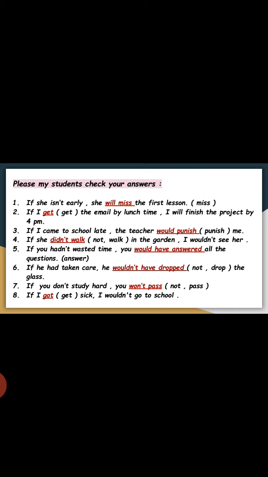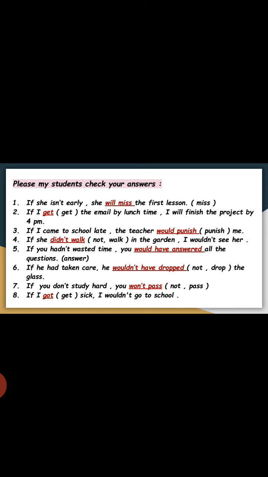Let's go to the 5th example. If you hadn't wasted time, you ___ all the questions. We have hadn't wasted. Had plus verb 3. If we have an if clause part with had plus verb 3, the main clause part must be would have plus verb 3. So the answer is would have answered.